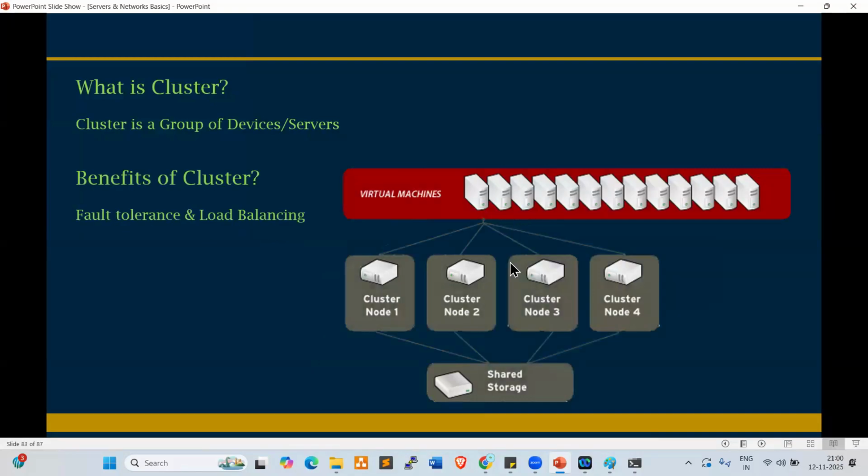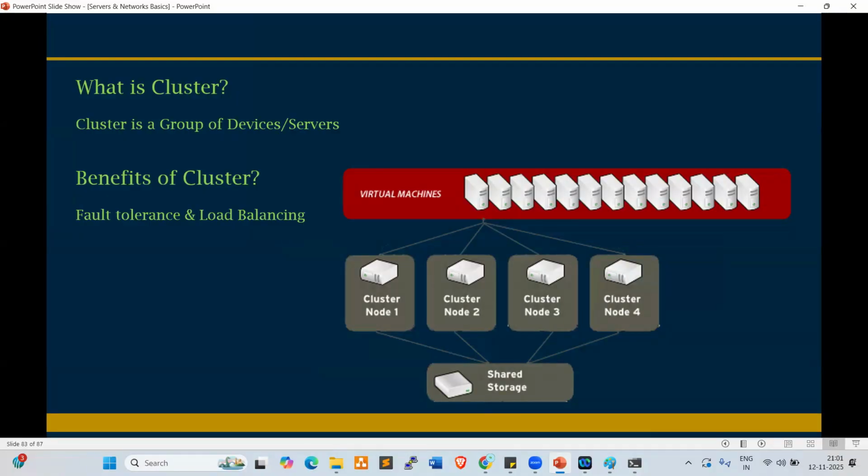The load will be balanced equally, and requests will be shared equally with the servers. In case 2 servers or 4 servers are down, the project will not be stopped and the application will not be down.